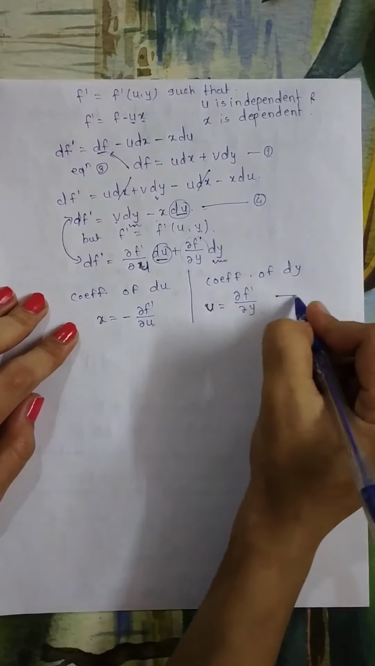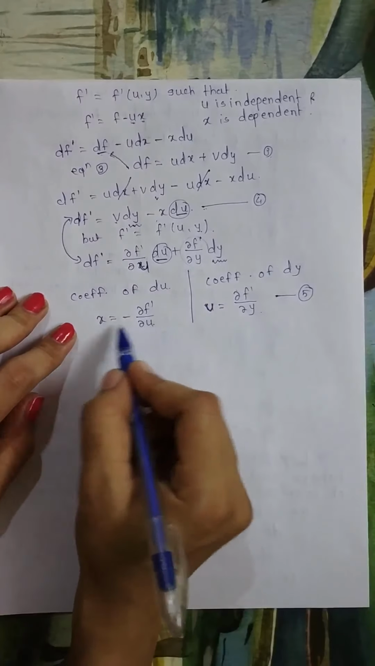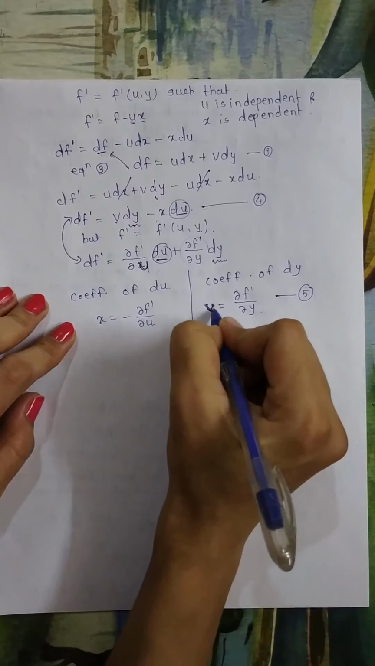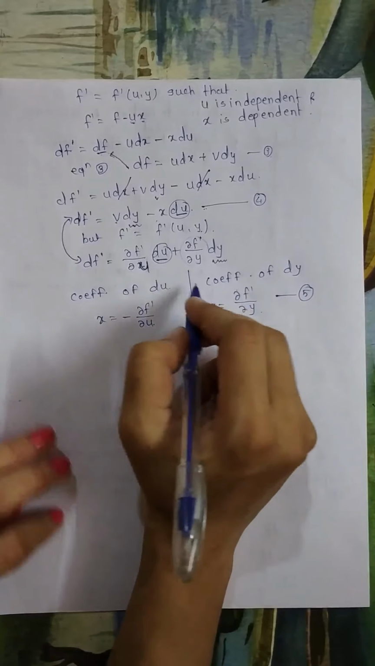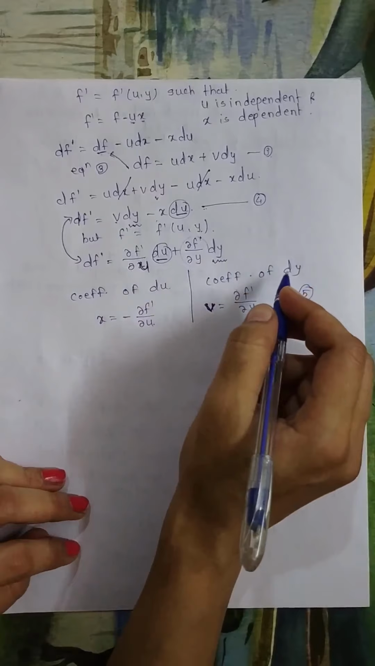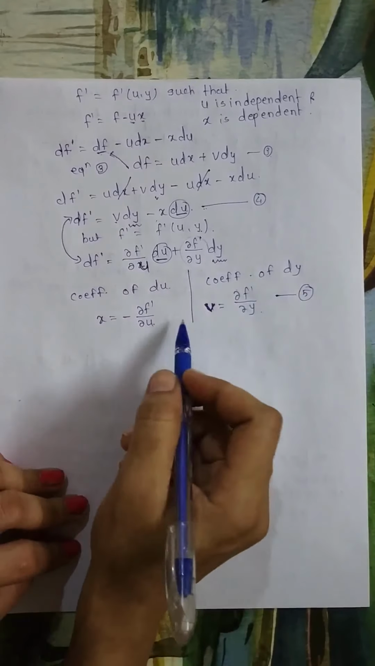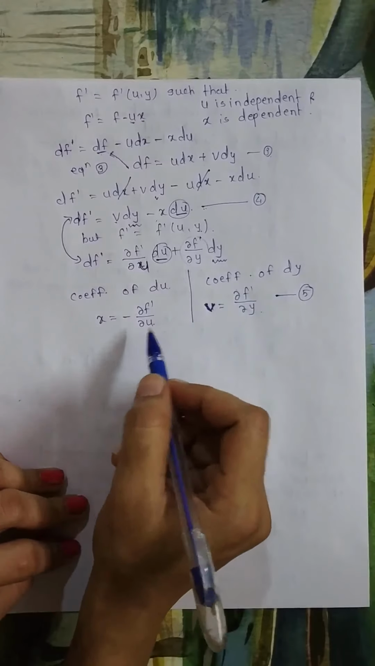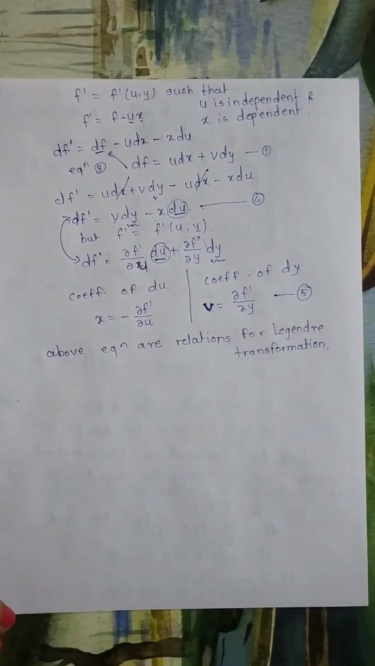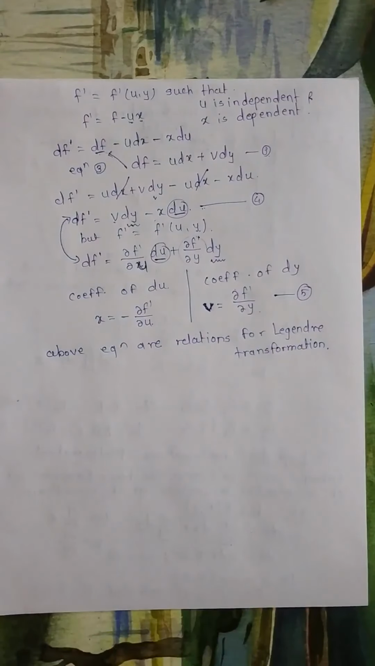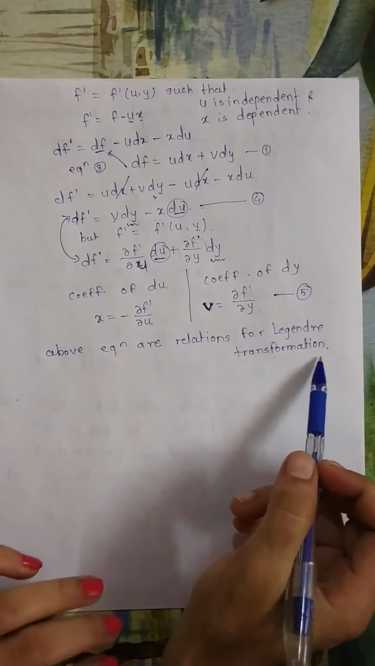So this is the relation between our old set and new set. This type of transformation is known as the Legendre transformation. These two relations are for Legendre transformations. So for canonical transformation, we studied a mathematical procedure or technique in which we discuss these Legendre transformations.